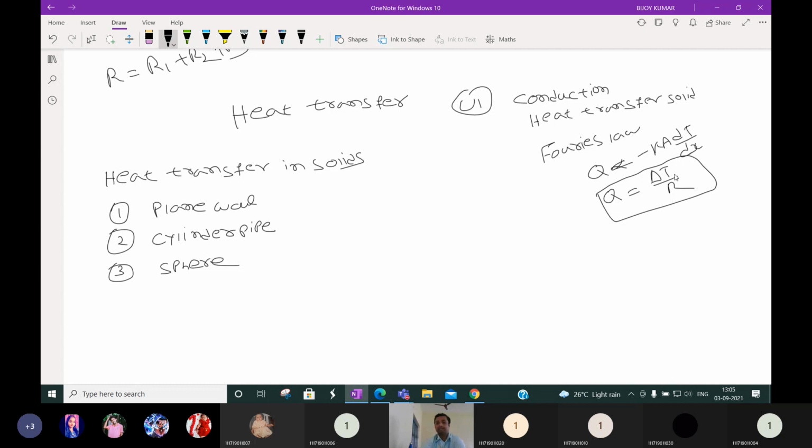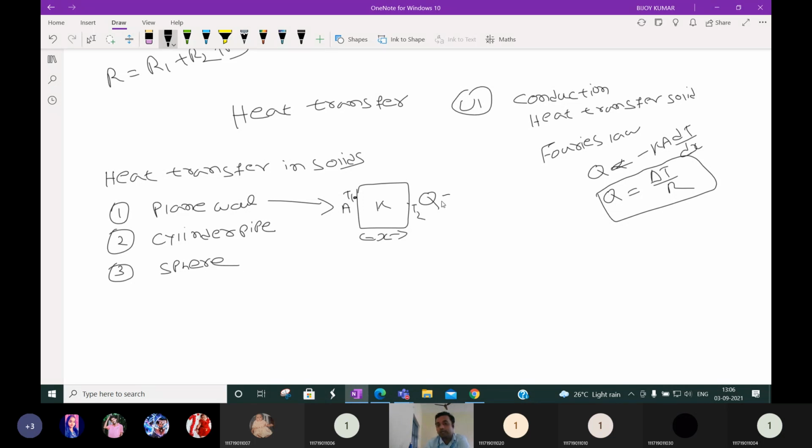This heat transfer we have to calculate for different structures. First we consider the plane wall. Suppose the plane wall thickness is X, thermal conductivity is K, area is A, and the temperatures are T1 and T2.